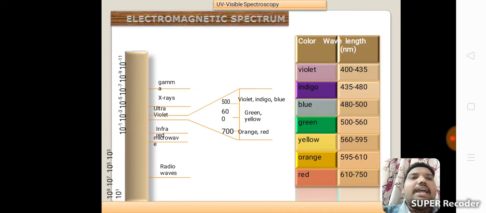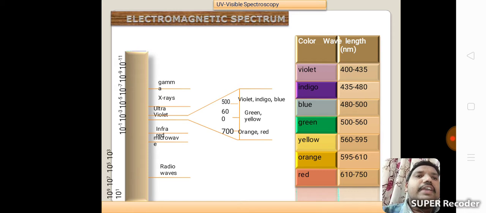See, electromagnetic spectrum. Light rays produce the electromagnetic spectrum. There are different rays: gamma rays, X-rays, ultraviolet rays, infrared rays, microwaves, radio waves. Violet, indigo, blue, green, yellow, orange, red.